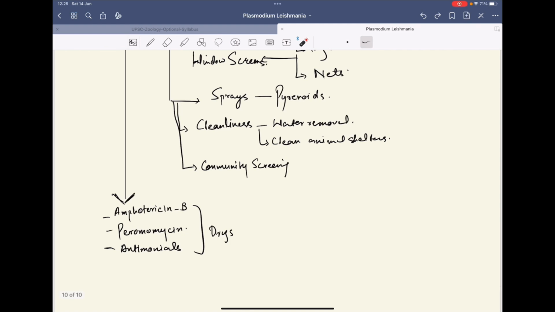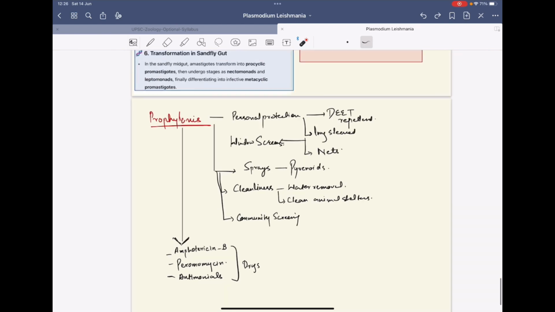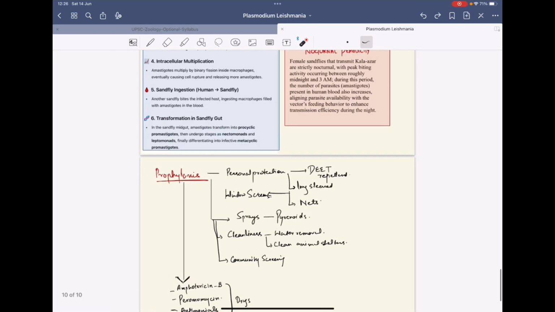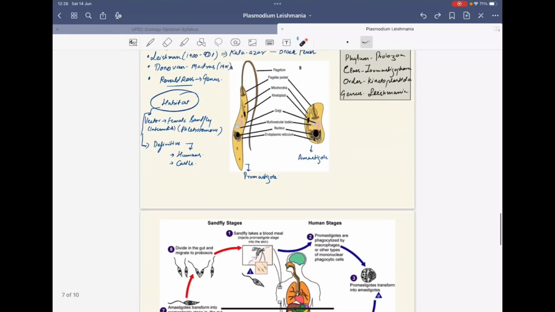There are various drugs like amphotericin, paromomycin, and antimonials. These are the drugs that can be used in case of leishmaniasis, visceral leishmaniasis, or black fever.